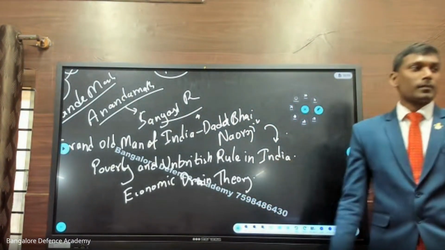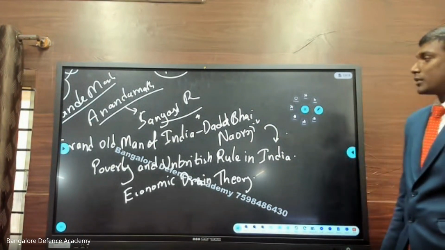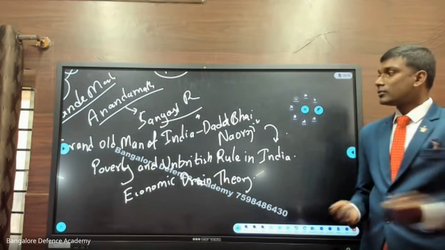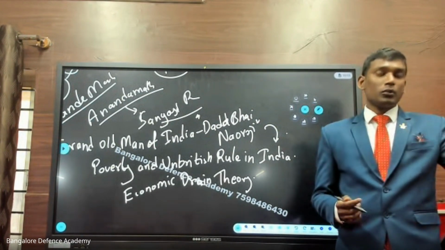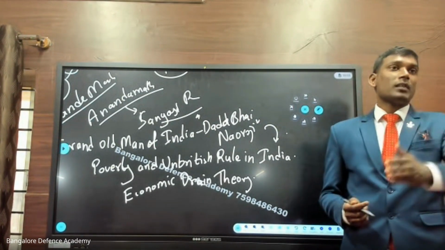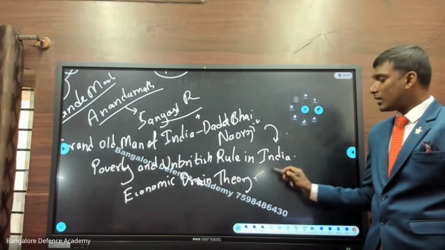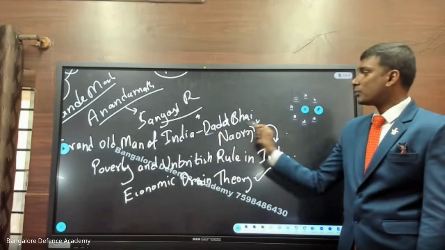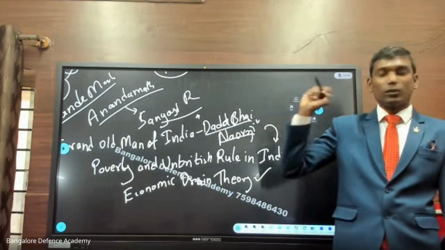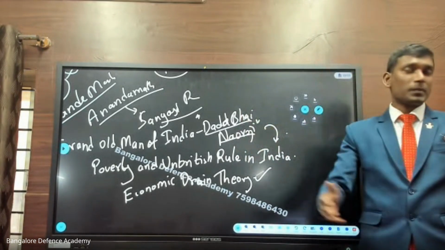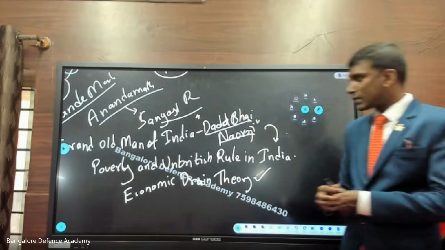According to Dadabhai Nauroji, the Britishers take raw materials from India and send them to England, or Europe, and the finished goods come into India and become very costly. So this is draining our economy. This was for the first time put forward by whom? Dadabhai Nauroji. He is a very old man whose ideas people will respect.